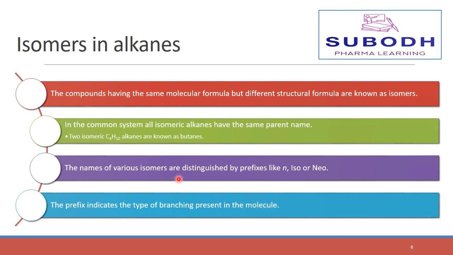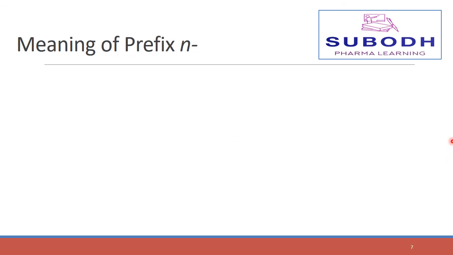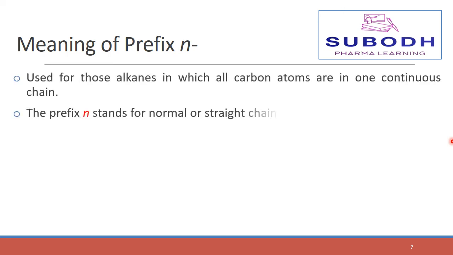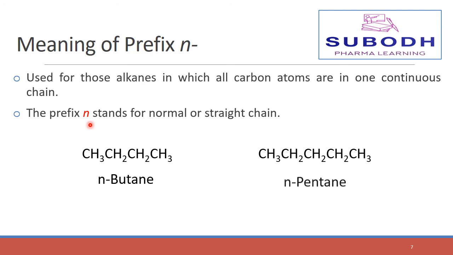The names of various isomers are distinguished by prefixes like n-, iso-, or neo-, and the prefix indicates the type of branching present in the molecule. Now we will see the meaning of the prefix n-. The prefix n- is used for those alkanes in which all the carbon atoms are in a continuous chain, and the prefix n- stands for normal or straight chain. See the example of n-butane and n-pentane.